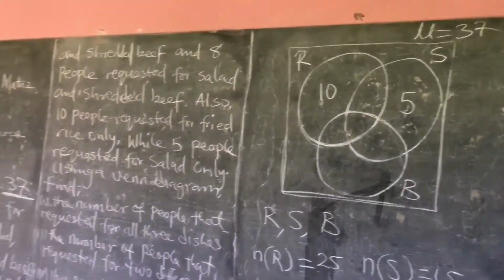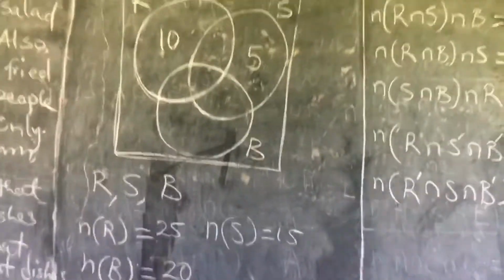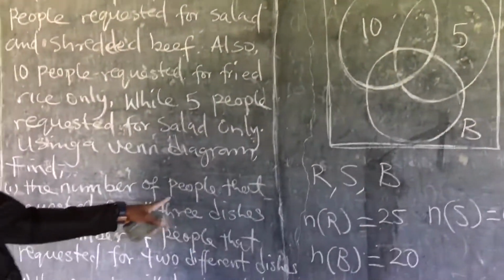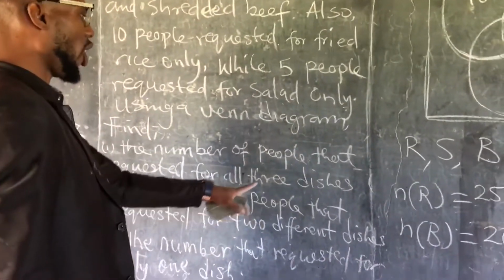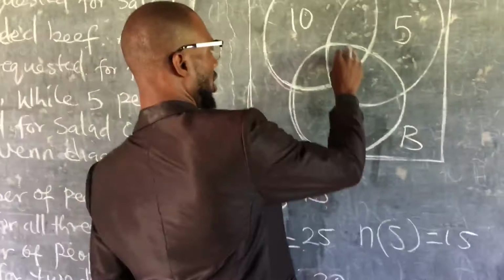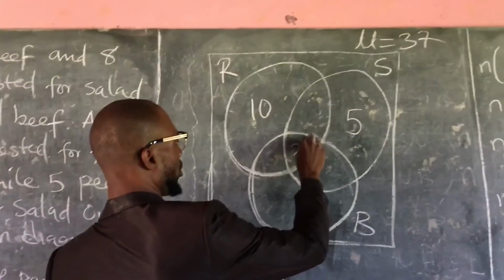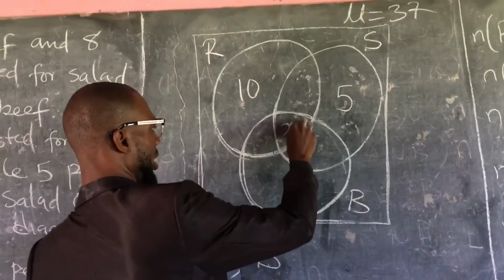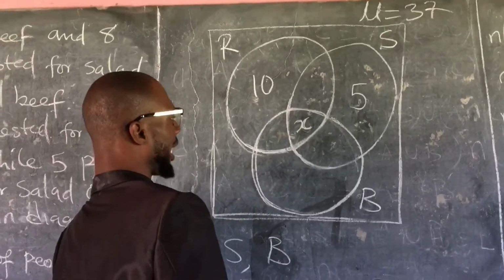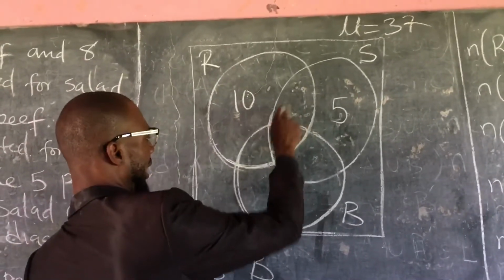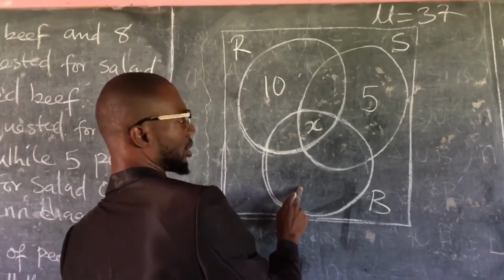So we don't represent them on the Venn diagram. We say find the number of people that requested for all the 3 dishes. So which means this place. We call this place X, right? Then if we get here, even get this place.